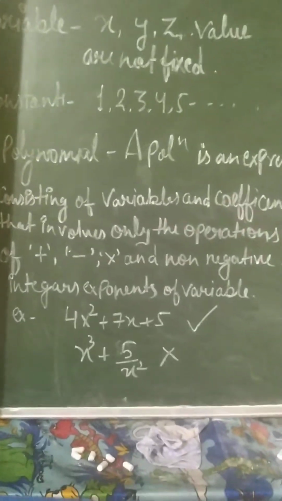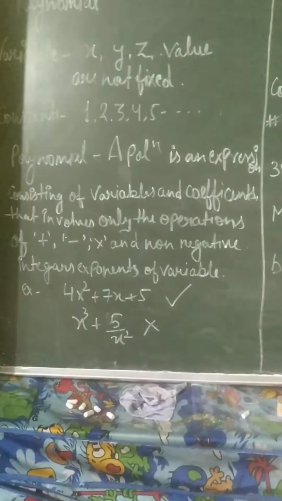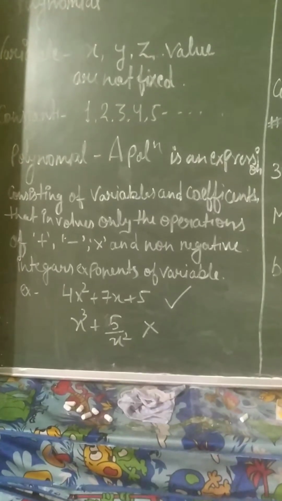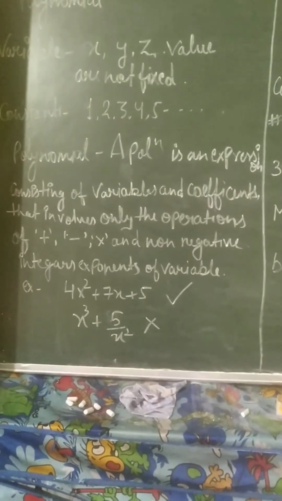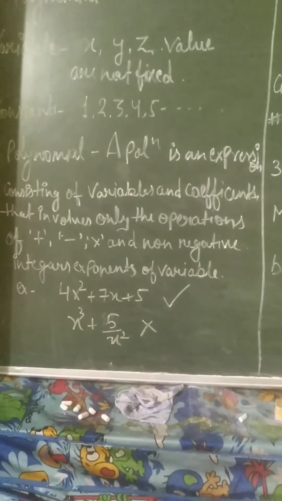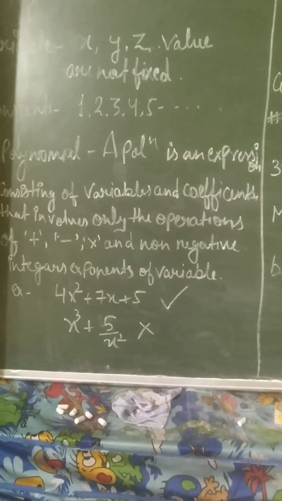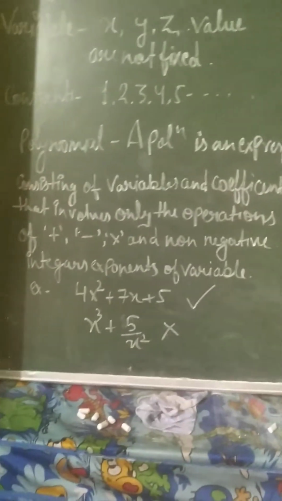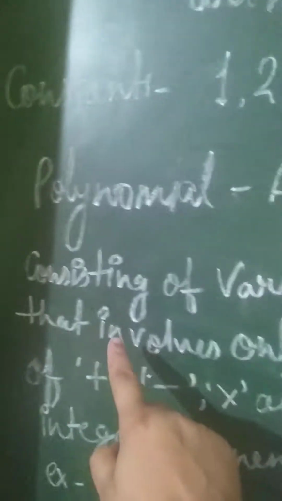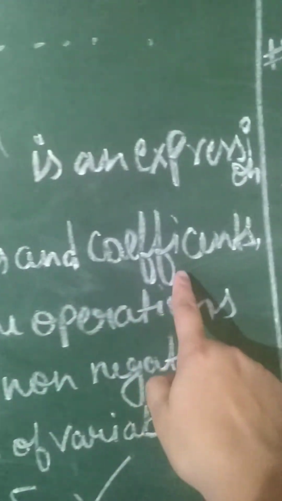Now polynomial. A polynomial is an expression consisting of variables and coefficients that involves only the operations of addition, subtraction, multiplication and non-negative integer exponents of variables. Keep in your mind that a polynomial is an expression consisting of variables and coefficients, and coefficients are all about constants.